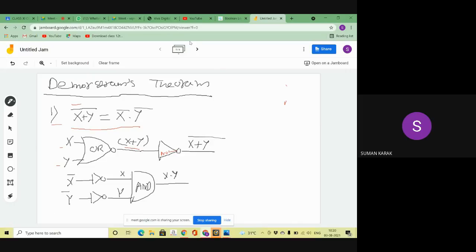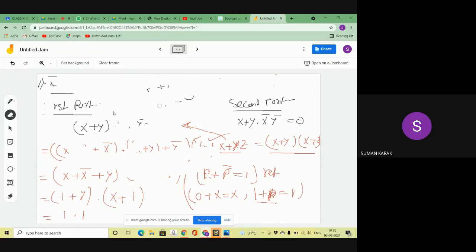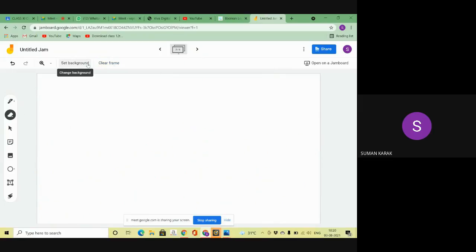Next, now I am trying to prove it. At first I erase all the parts, then I write it. Just a minute. Clear frame. If I clear the frame, yes, all is clear.